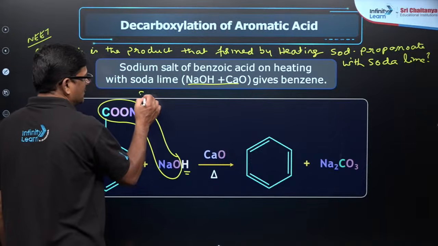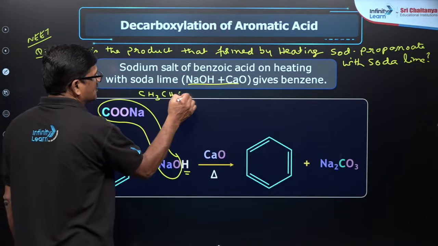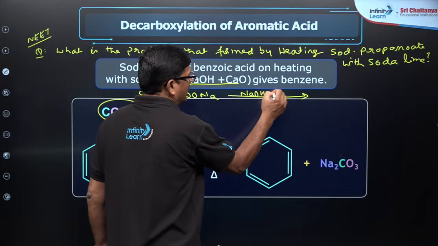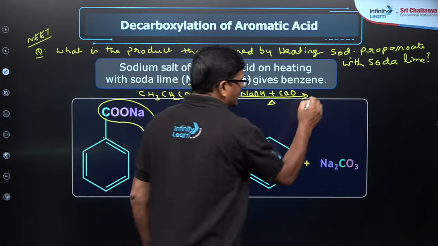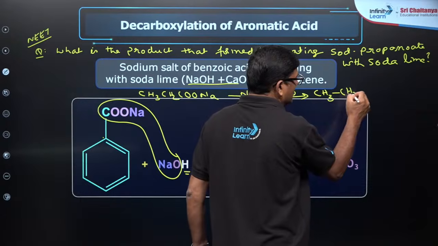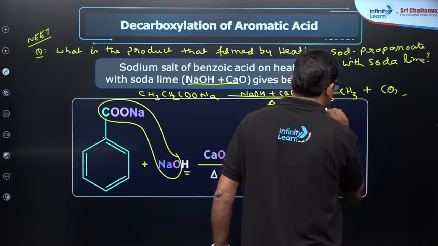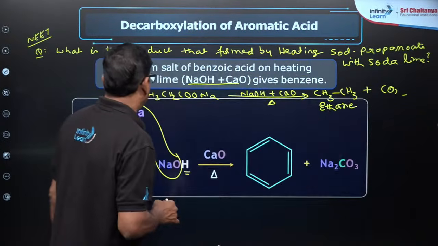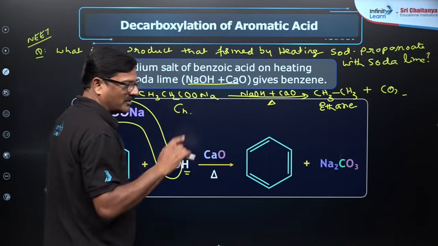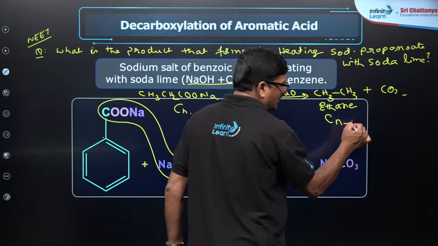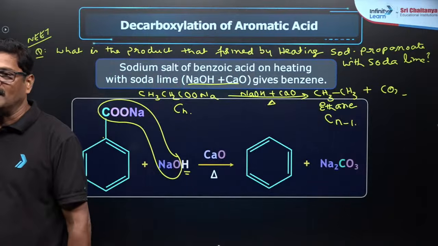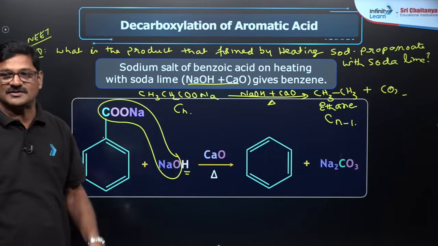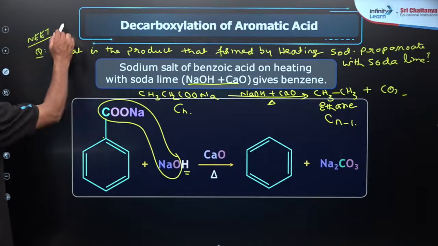Sodium propionate, CH3CH2COONa, when it is heated with NaOH and calcium oxide, you are going to get ethane. It is a method that can be used for descending conversion. What I want to say is, if the carboxylic group compound has n carbon atoms, then the product formed will have n-1 carbon atoms. So this is a super useful concept for descending conversions that I can use for competitive examinations.